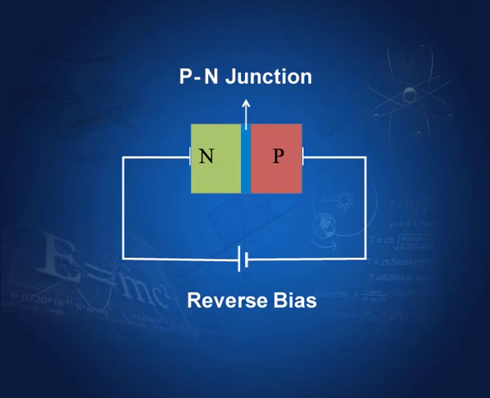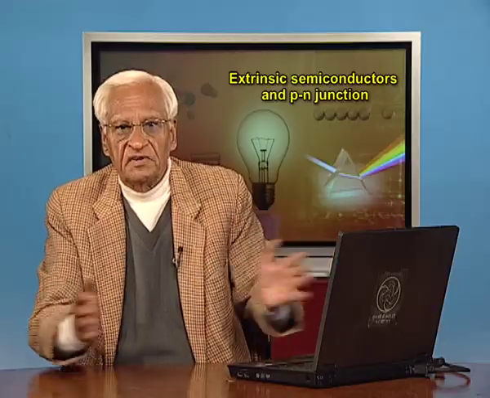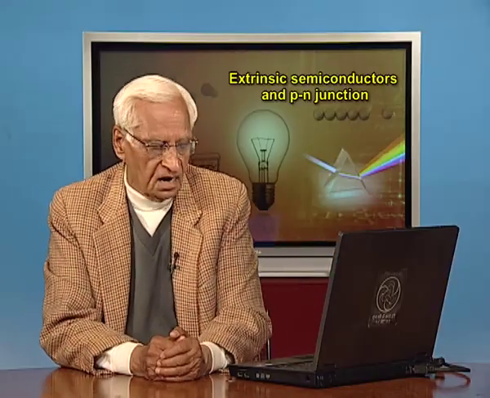When it is reverse bias, then charges are pulled on the two sides, and therefore, this whole region is devoid of charges, depletion layer increases in width, and there is hardly any current in the reverse bias case.